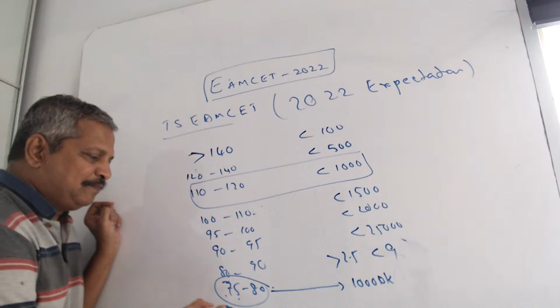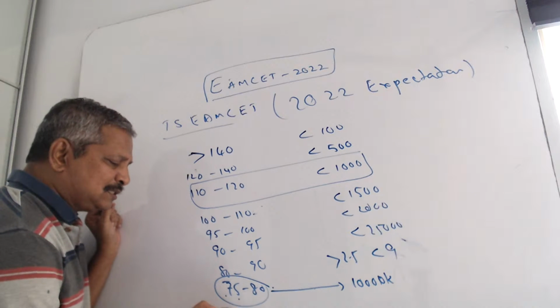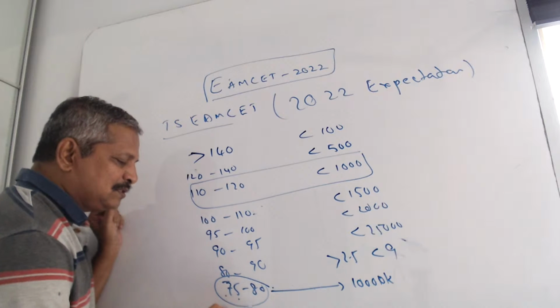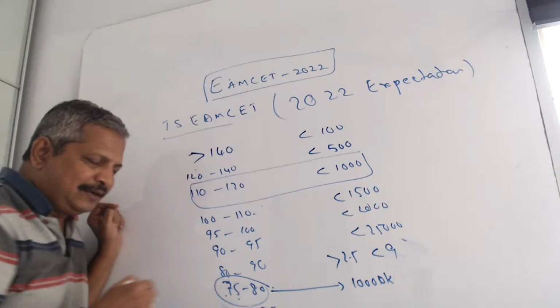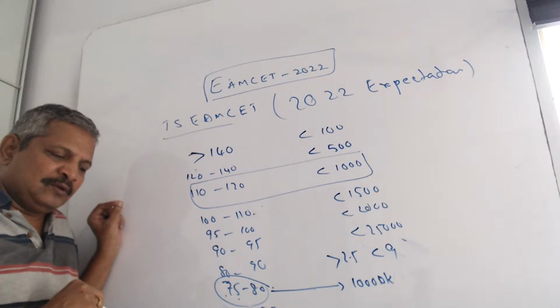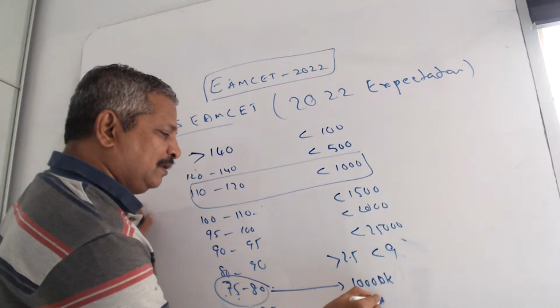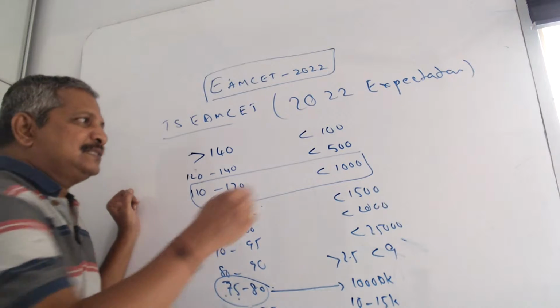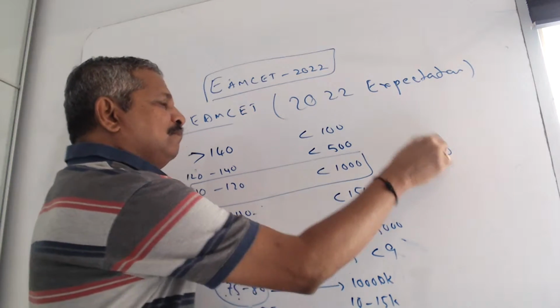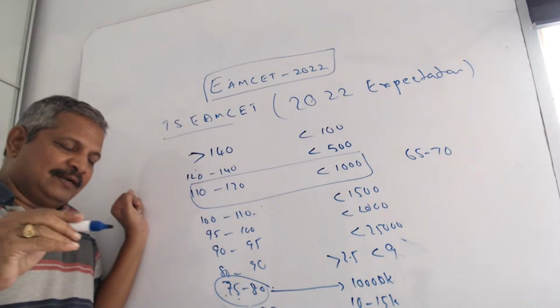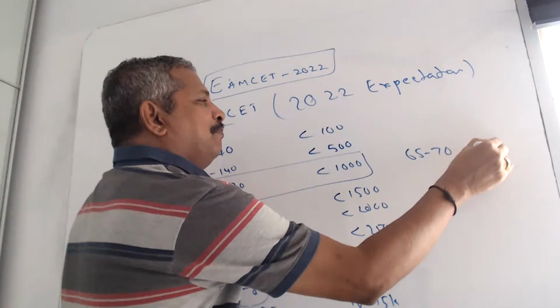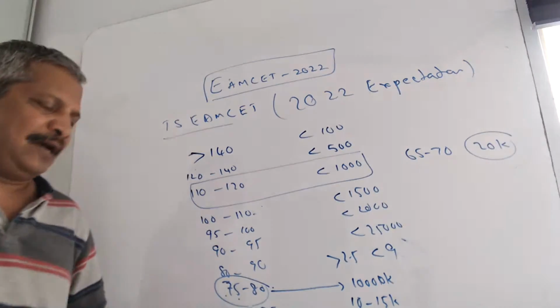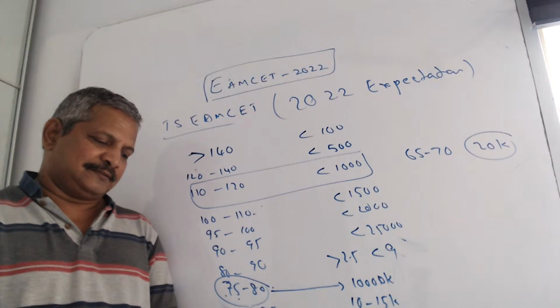Next, 70 to 75, if you take, you will get 10 to 15k. Whereas 65 to 70, we are expecting, because a bulk of the students will be there, around 20,000 rank you will get.